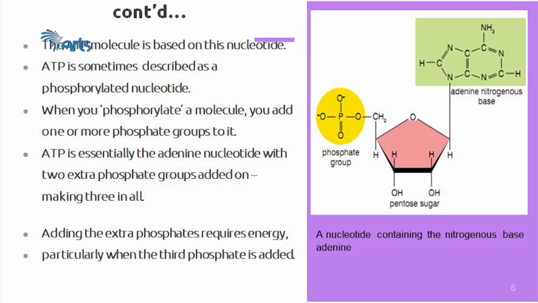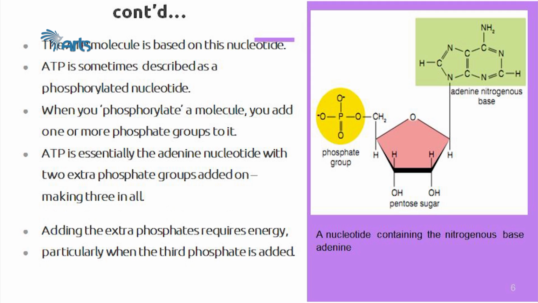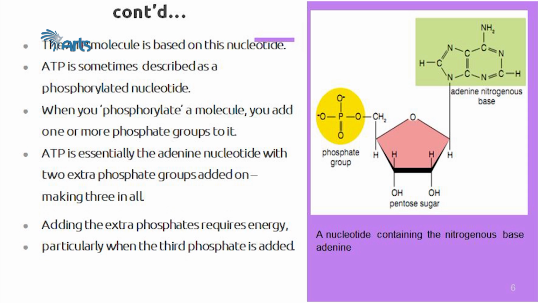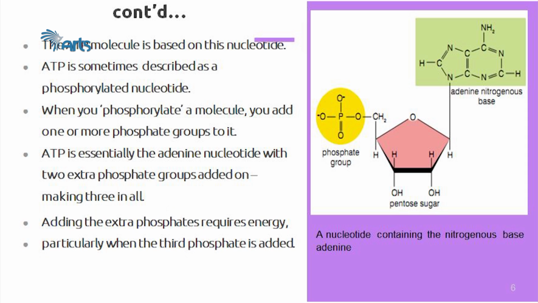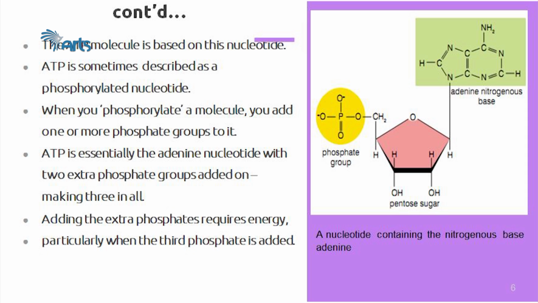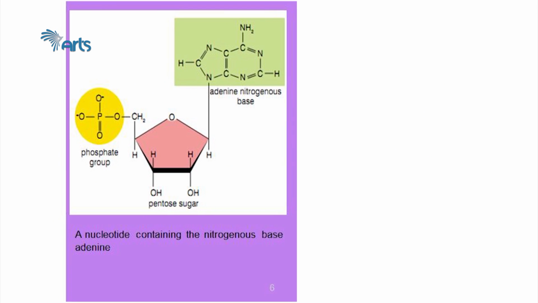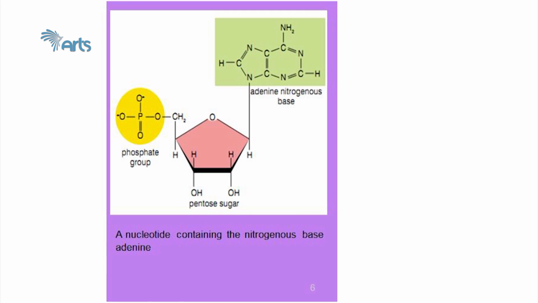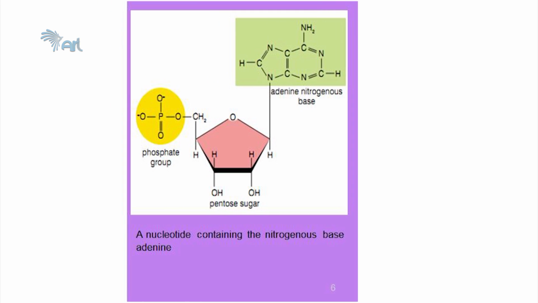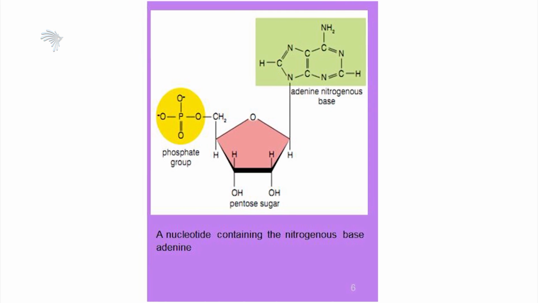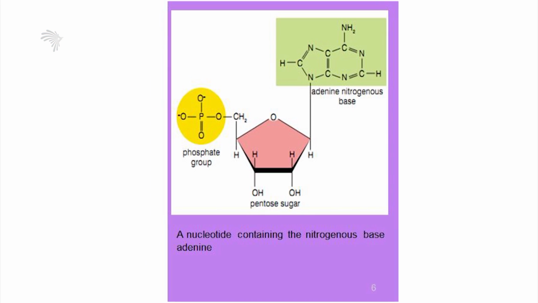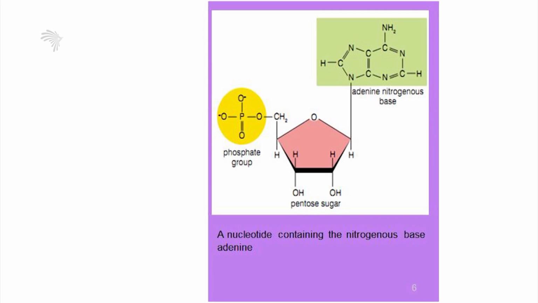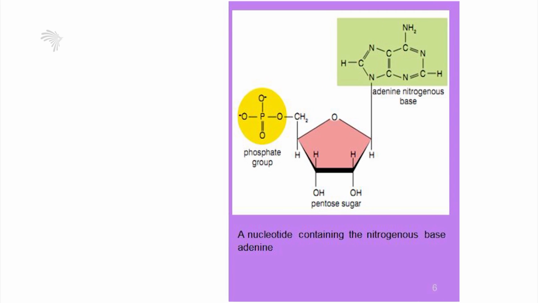As you can see in this slide, only 1 phosphate, the pentose sugar, and the adenine nitrogenous base are part of the ATP molecule. Let's look at the other structure in this slide. You can see that there are 3 phosphates, the central 5-ring structure is the pentose sugar, and the green labeled one above is the adenine, the nitrogenous base. So here you have a complete ATP molecule, the readily available energy for the cell.